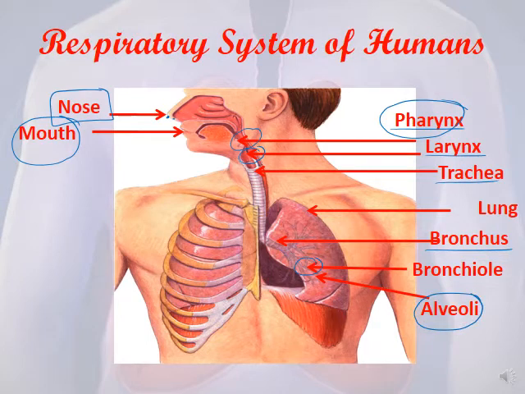So here you have to know the respiratory system labeling. You have to know the nose, the mouth, the pharynx, the larynx, the trachea like a tube moving down to the lungs, which is the most important organ inside the respiratory system. The lungs are the most important organ. We have here the bronchus branching, the bronchioles, which are the branches, and the alveoli, which are the air sacs.